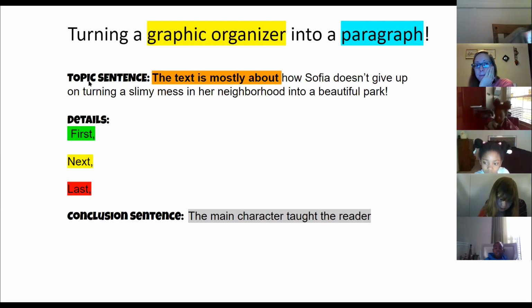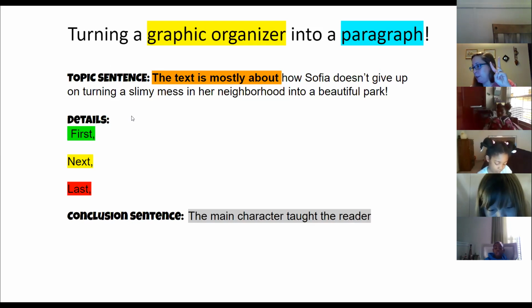We've got our first topic sentence. The text is mostly about how Sophia doesn't give up on turning a slimy mess in her neighborhood into a park. Now we got to go to the second part of the paragraph, number 2, the details. What kind of details are we going to put there? Who thinks they know?